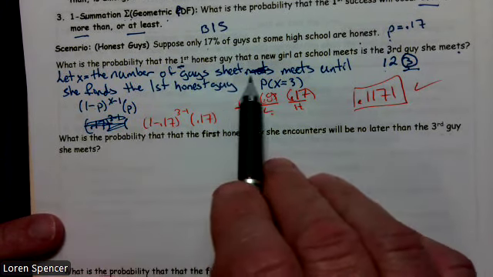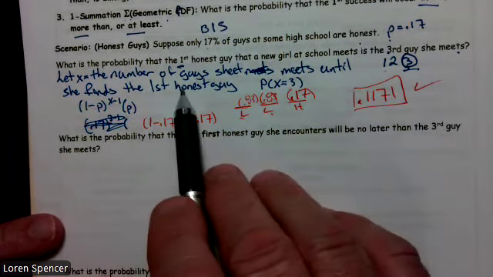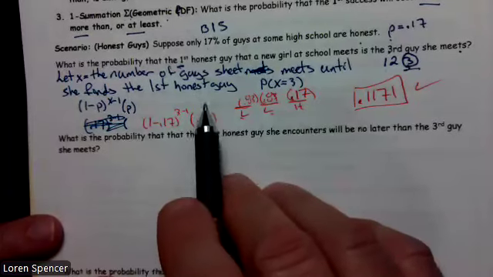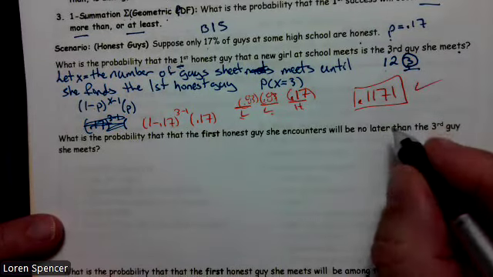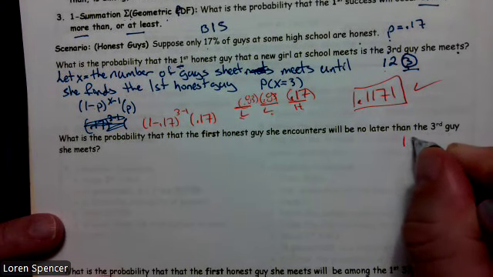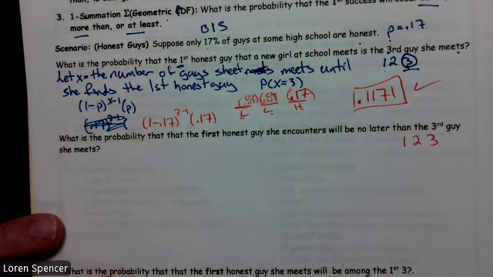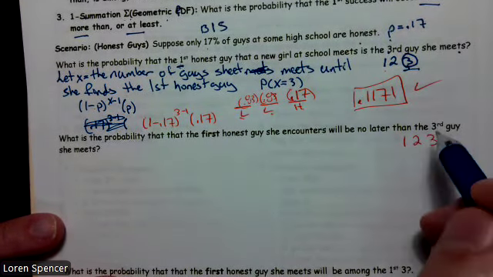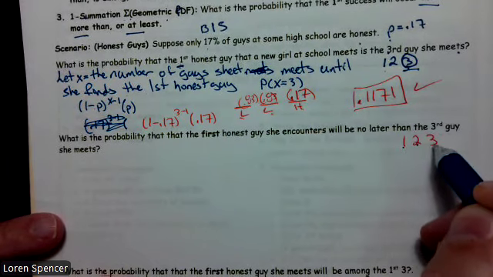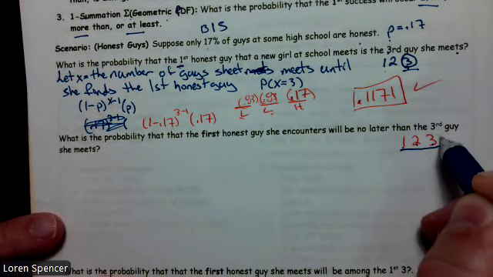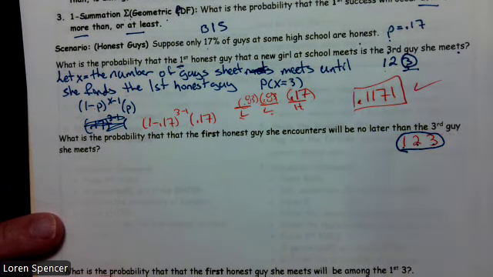So let X equal the number of guys she meets until she finds the first honest guy. I'm not going to redefine it, I'm going to try to save time. But I do have to make my number line, which is 1, 2, 3, and said will be no later than the third guy. So it could be the first guy, the second guy, or the third guy. Please remember, geometric start at 1. Binomials start at 0. Geometric start at 1.